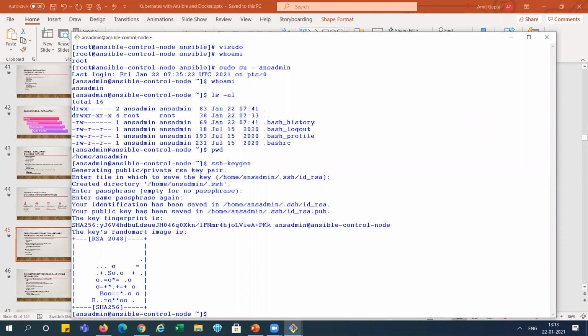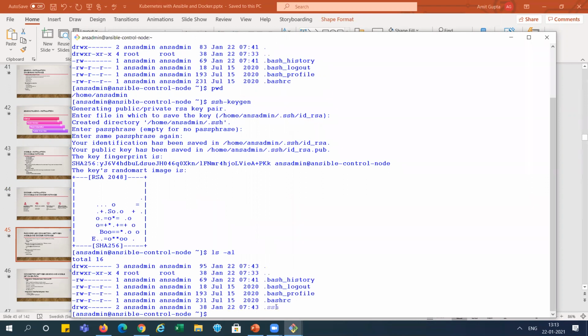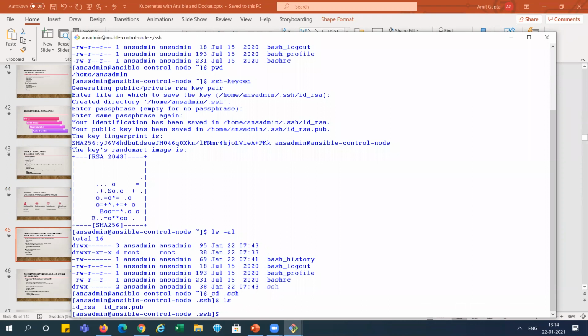Now we will check ls minus al. You can see the dot ssh folder is created. So I am going into this dot ssh folder. Here you can see it has created the public key as well as the private key. This is the private key and this is the public key we have created, right?